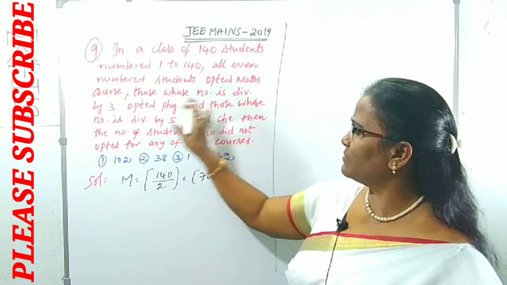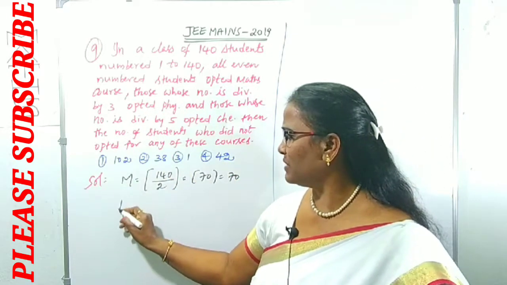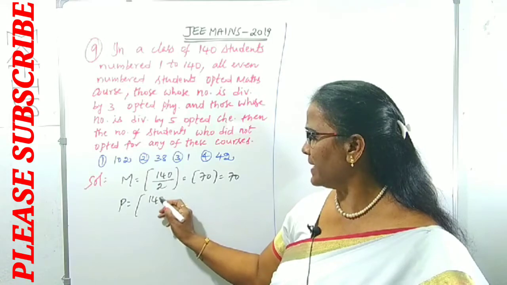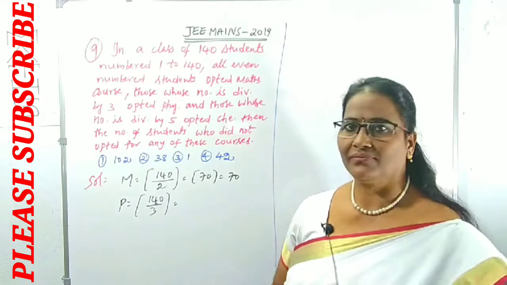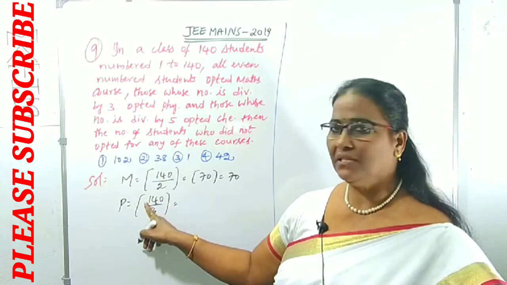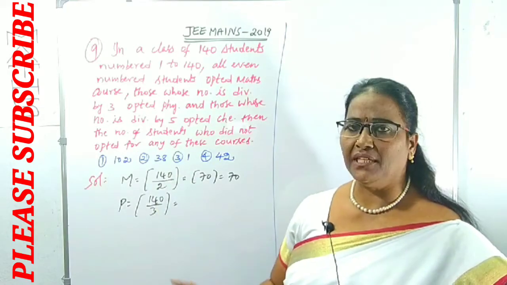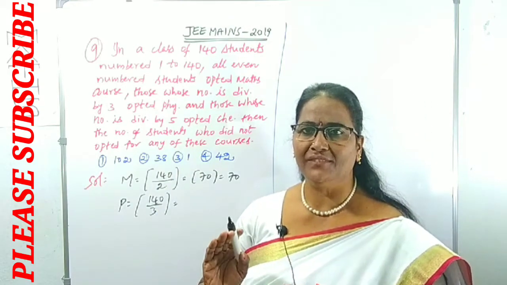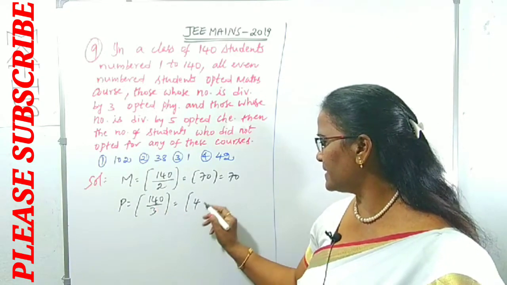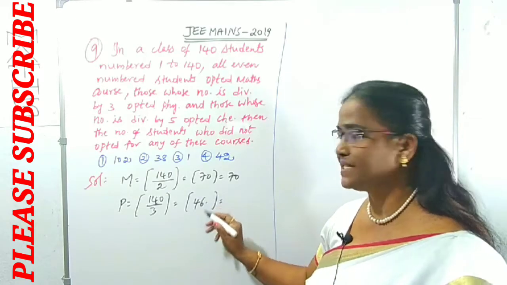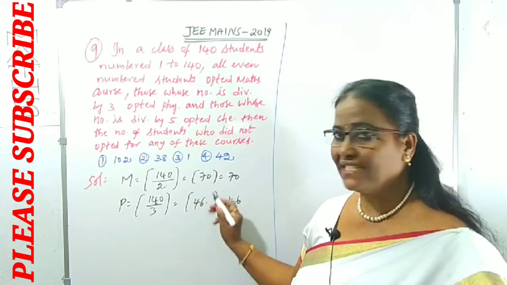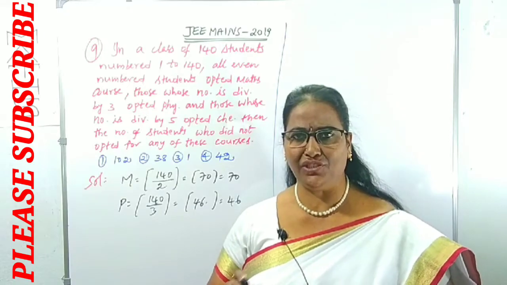Then those whose number is divisible by 3 opted for physics. So the number of students who opted for physics is what? Divisible by 3 means 140 by 3. For even numbers, divisible by 2, we took 140 by 2. Here divisible by 3 is given. 140 by 3 indicates the number of students who opted for the physics course, right? 3 fours are 12, 3 sixes are 18, and so on, you get 46 point something. But under the step function, we take only the integer part, 46. That's it. This is called a step function. It is also known as the greatest integer function, right?